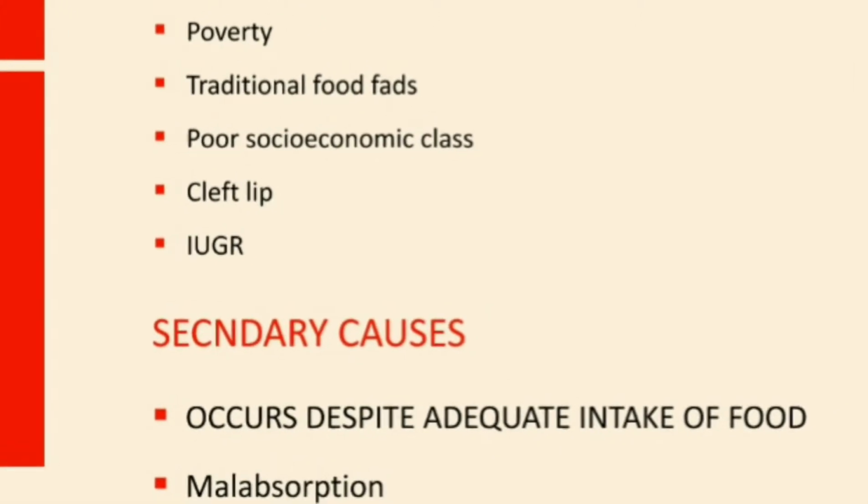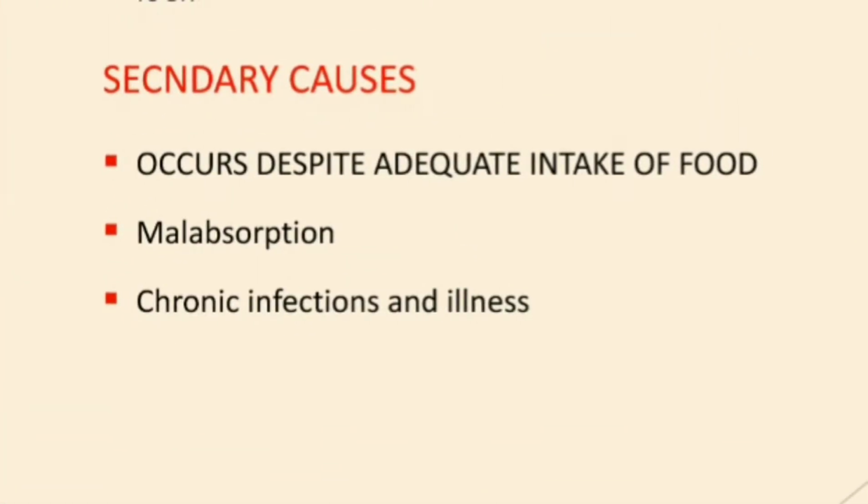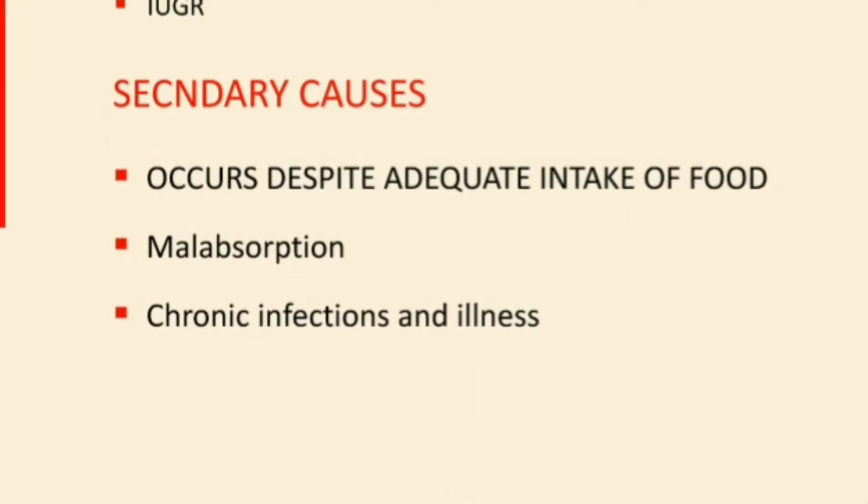And the secondary causes: what does the word secondary mean? The intake of food is proper, but still the child is having malnutrition. That might be because of two reasons. One is malabsorption. Though the intake is proper, it is not absorbed in a proper manner. So malabsorption is one of the reasons for PEM, and also chronic infections and illness, which do not allow the body to store food. Or when there is increased metabolism of the body, there is increased consumption of energy, which leads to protein energy malnutrition.